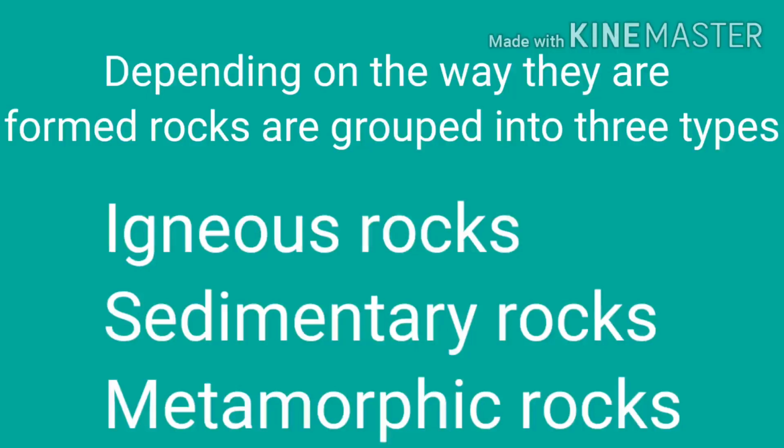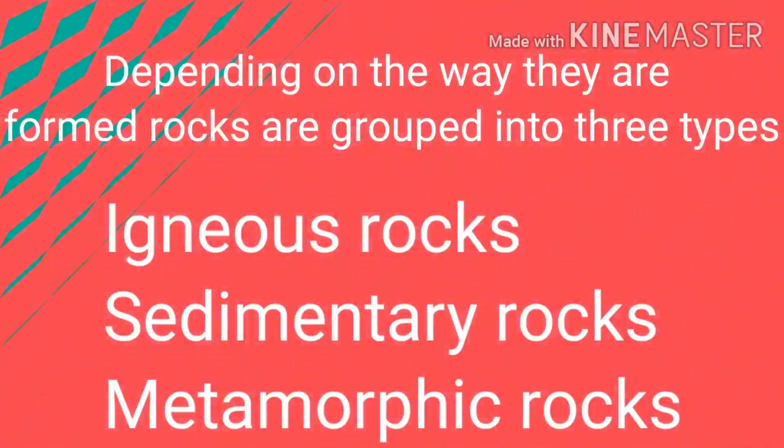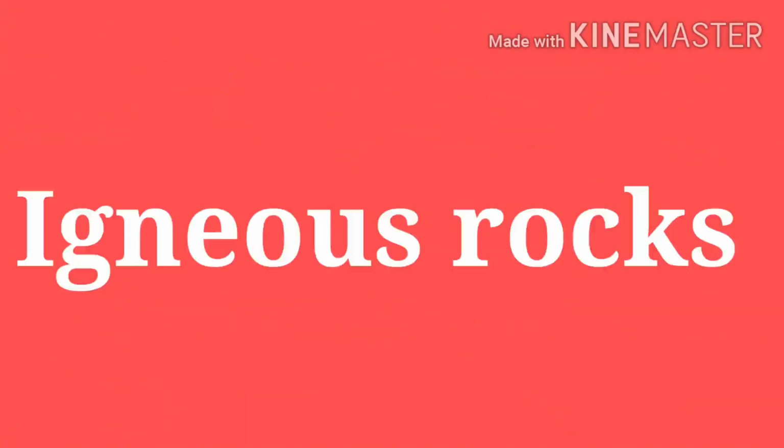Depending on the way they are formed, rocks are grouped into 3 types, that is igneous, sedimentary and metamorphic. So students, now we will start with igneous rocks. The word igneous comes from the Latin word ignis, which means fire.